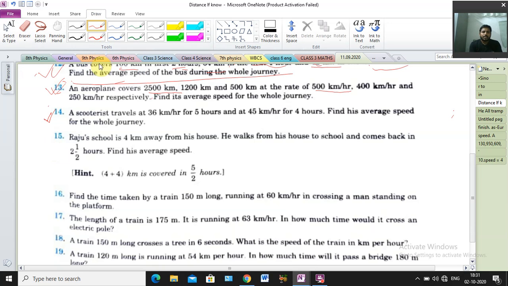A scooterist travels at 36 km per hour for 5 hours and 45 km per hour for 4 hours, sorry. Okay, find his average speed for the whole journey. Question clear? A scooterist travels at 36 km per hour for 5 hours and at 45 km per hour for 4 hours. So find his average speed for the whole journey. Question clear, I hope? We have to find out the average speed.